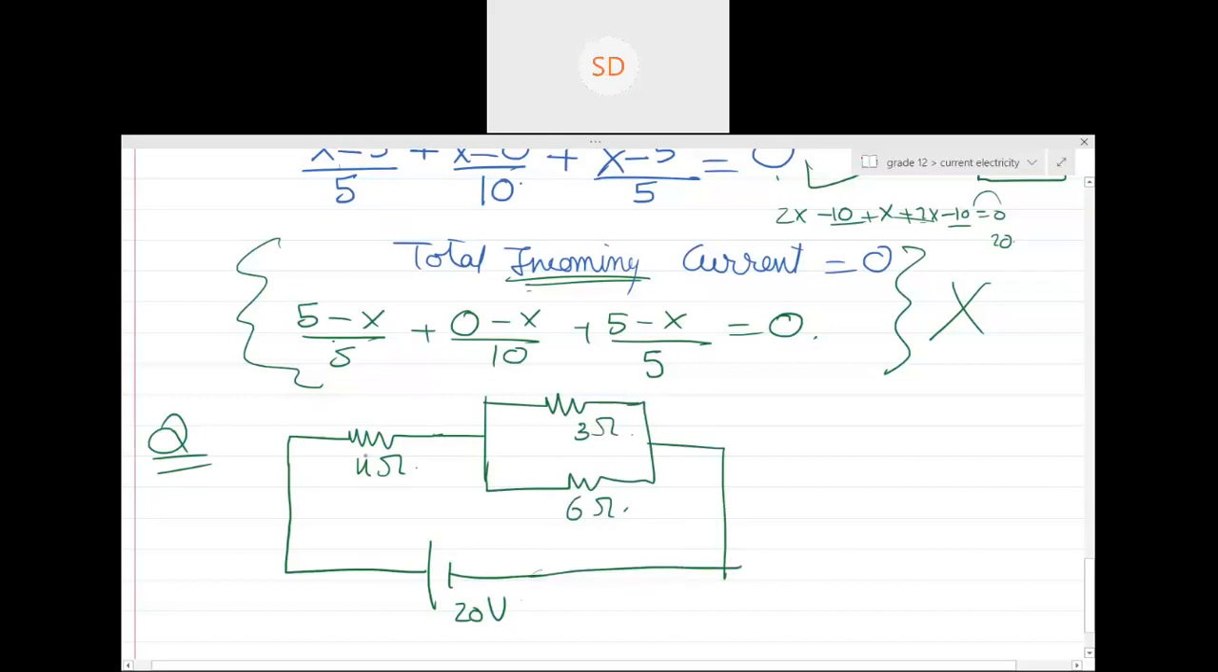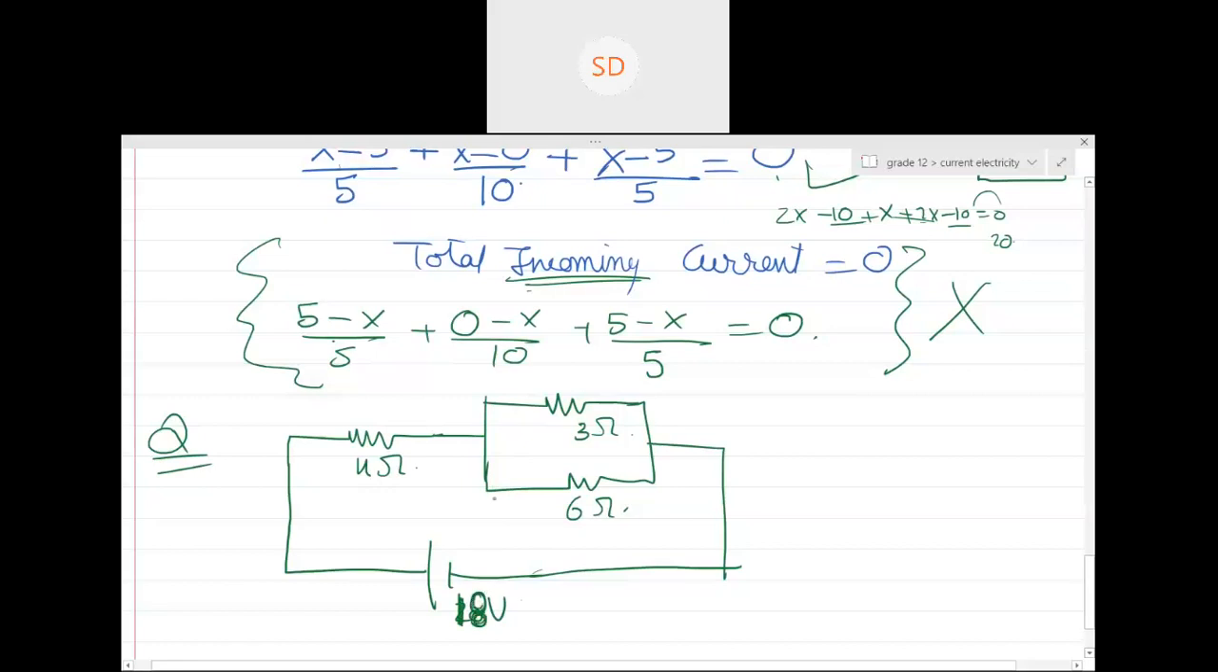It's easy, right? You could have easily used that the 3 ohm and 6 ohm are in parallel. So what is the net resistance? Anyone, please tell me what is the net resistance of this circuit? 6 ohm. 6 ohm is the net resistance of this circuit, right? And let us make this battery 18.